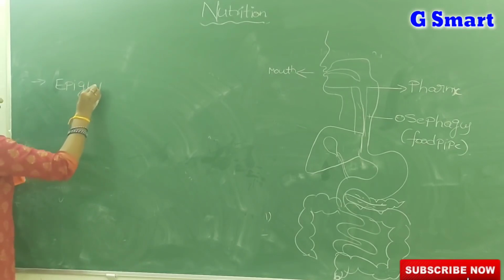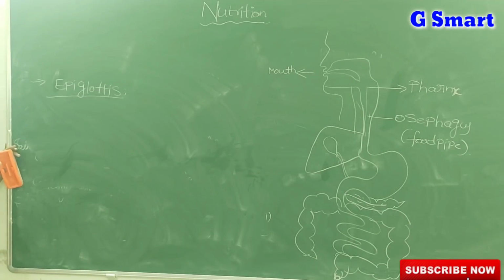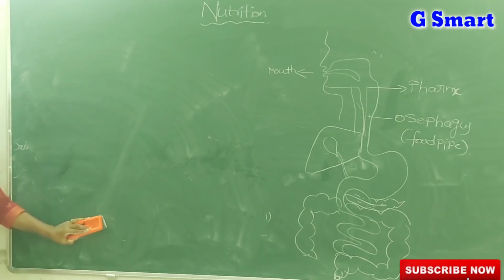Very, very important. What is the structure that helps to prevent the entry of food particles into the windpipe? The epiglottis. And coming to the esophagus, it is just a narrow tube-like structure.